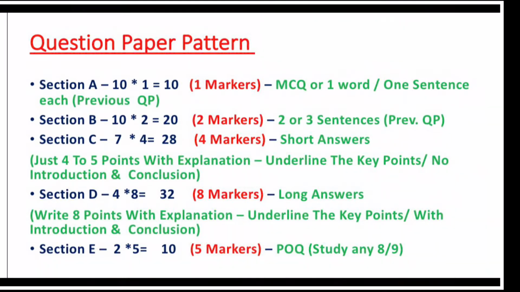As you all know, we have 5 sections for your 2nd PUC board exam in Business Studies: section A, section B, section C, section D and section E. Section A is overall for 10 marks, 1 mark each. The questions are basically asked as MCQs, or they can be 1 word or 1 sentence.